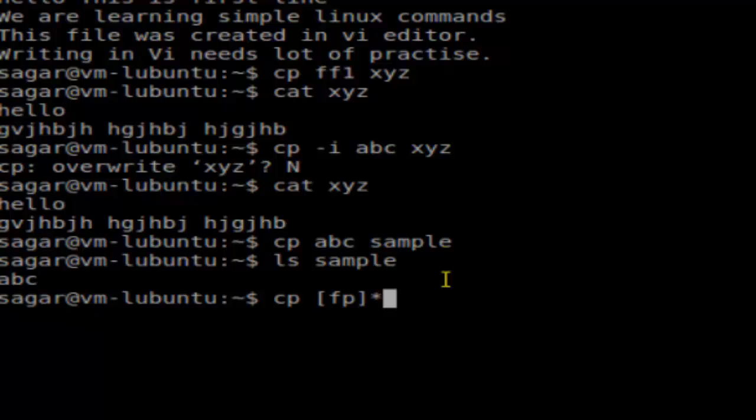It means that all the files that start with F or P should be copied to the directory sample, and then if you hit enter, now if you see the sample directory contents,